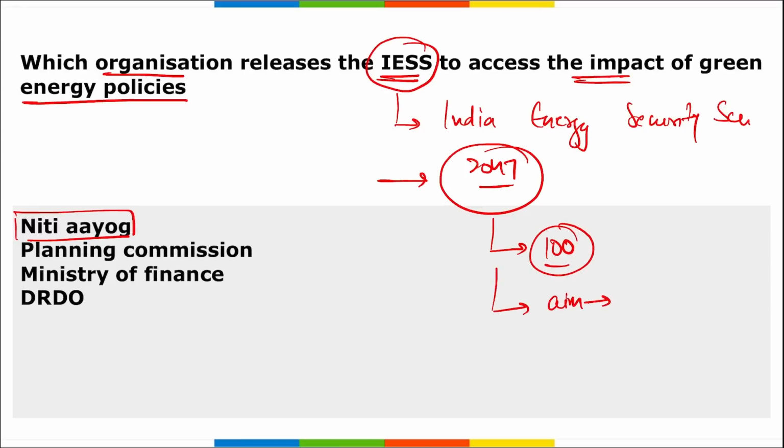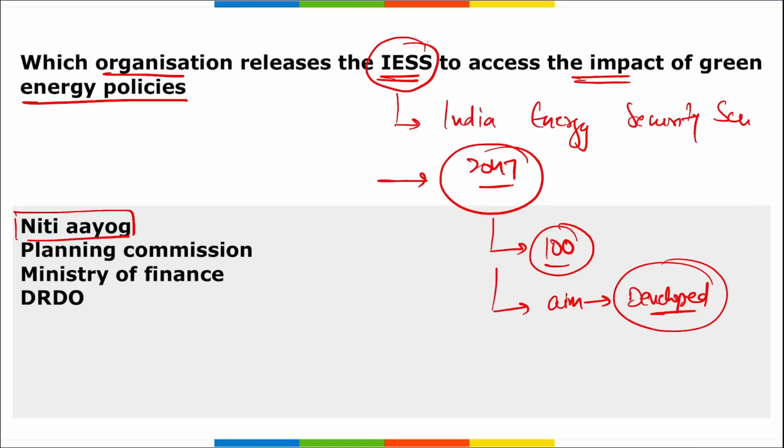what is the target of India for 2047? Why? Because India aims to become a developed nation by 2047. As of now, we are a developing nation. Correct? So IESS is a user-friendly interactive tool that can help ministries and departments to develop a variety of energy transition scenarios to achieve their net zero target.